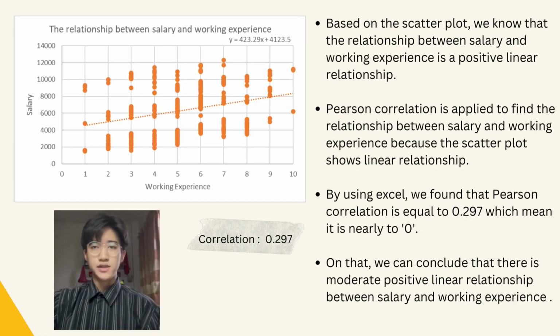Based on this scatter plot, we saw that the relationship between salary and working experience is a positive linear relationship. Thus, Pearson correlation is applied to find the relationship between salary and working experience. By using Excel, we found that Pearson correlation is equal to 0.297, which means it is nearly to 0. So, we can conclude that there is a moderate positive linear relationship between salary and working experience.